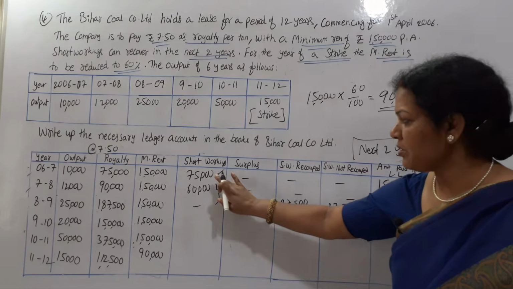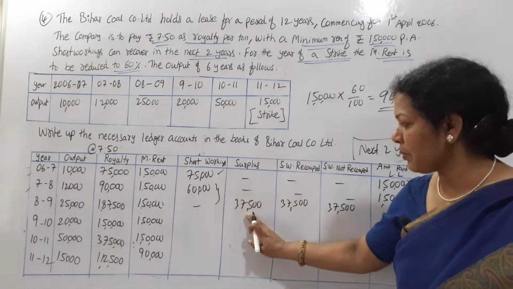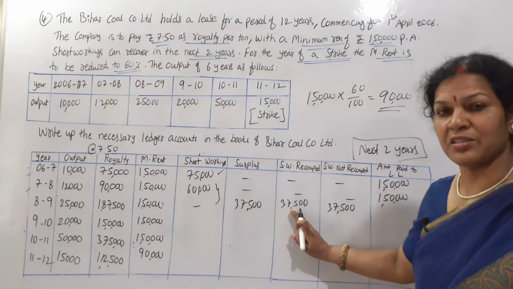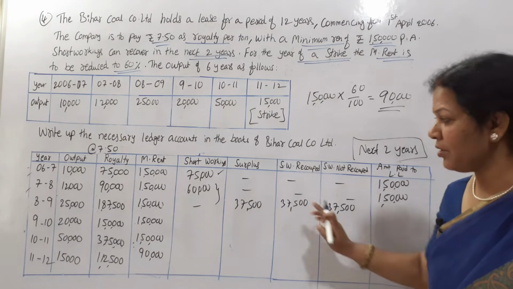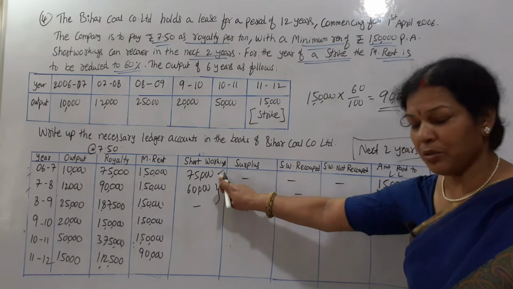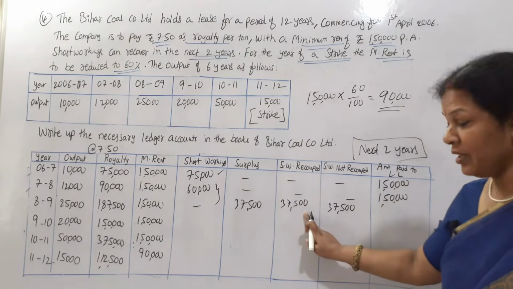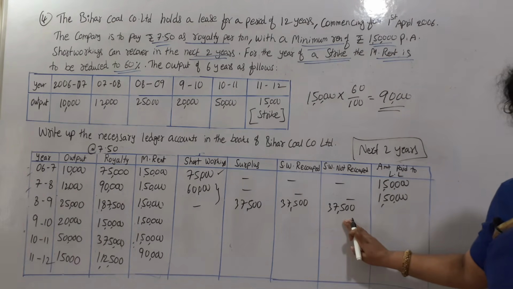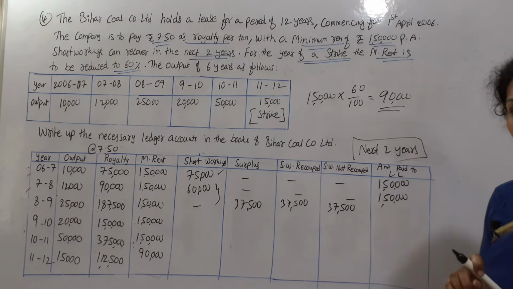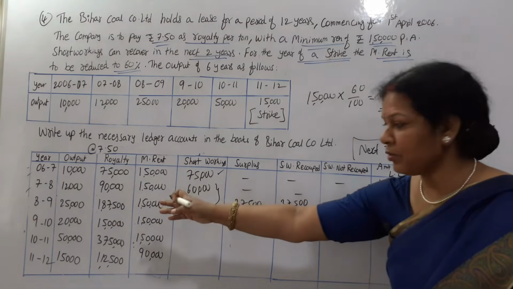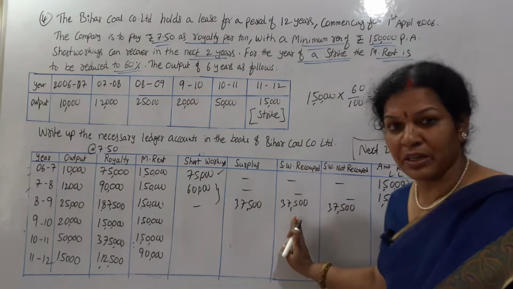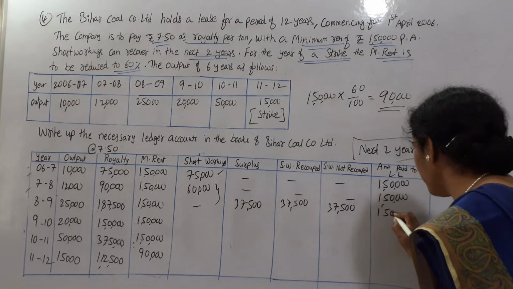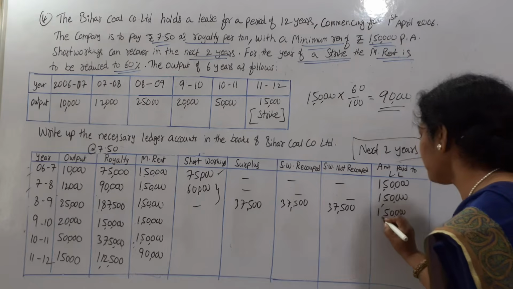Once again, let me explain. 75,000 short workings are there. We have a surplus of 37,500. We have utilized it. After utilizing it, there is still a short working. How much? 75,000 minus 37,500, it comes to 37,500 once again. This is lapsed, not recouped. So the amount paid to the landlord, already out of this 37,500 we have recovered, so leftover is 1,50,000 only. So I am paying to the landlord 1,50,000.